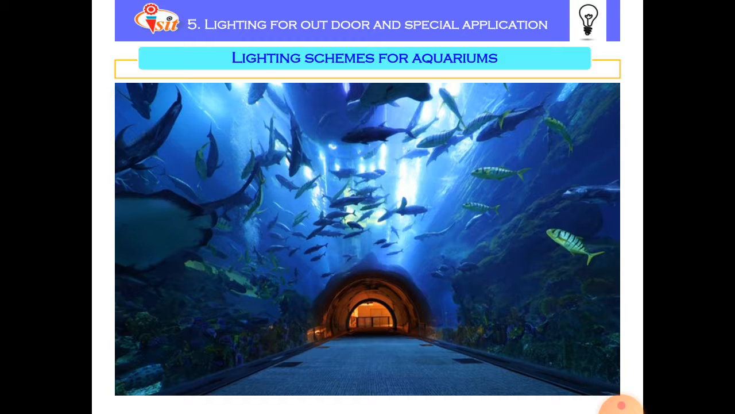Just take a look. Aquarium which is situated at Singapore. So for this kind of area, there are illumination light fittings used over the aquarium, which illuminate the working surface as well as the things in the aquariums.